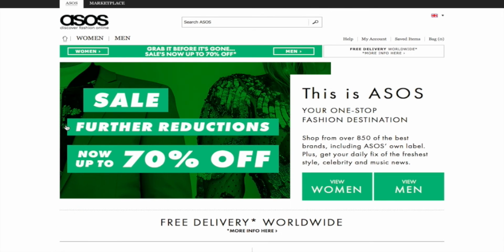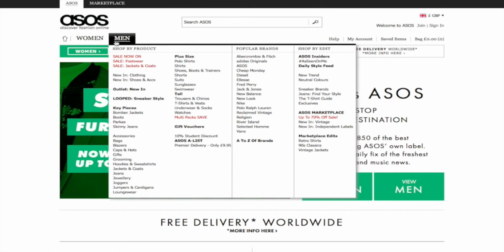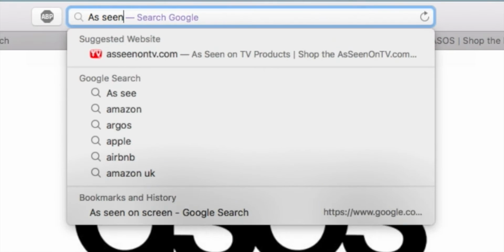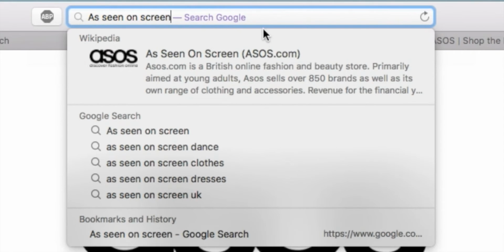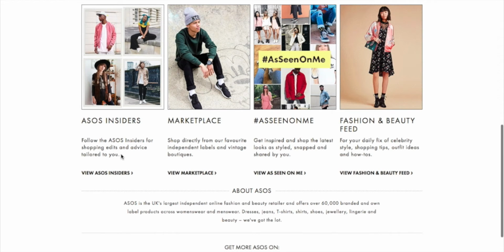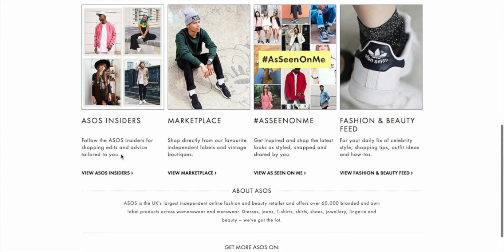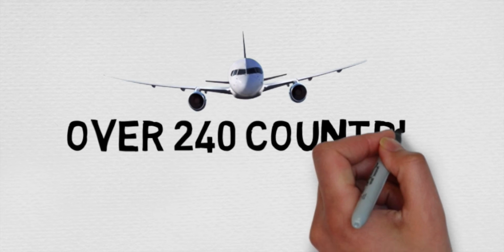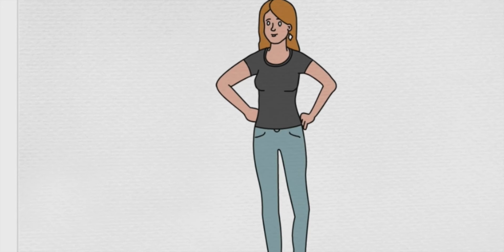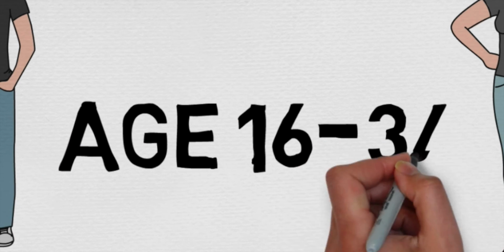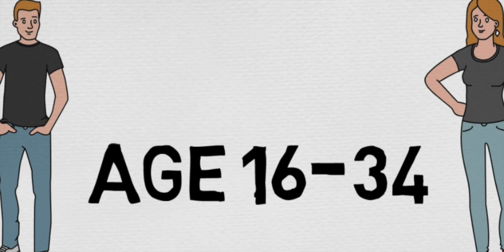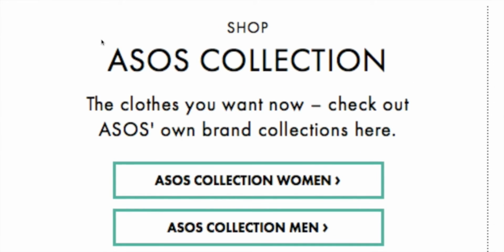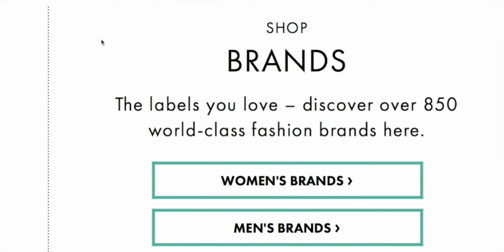ASOS is an online clothing retailer which aims to provide its customers with great fashion at an affordable price. ASOS stands for As Seen on Screen, to highlight the relevance of their fashion from celebrity trends. This is their unique value proposition. ASOS operates in over 240 countries, targeting men and women in the age bracket of 16 to 34, known as the 20-somethings. ASOS retails their own clothing line as well as over 850 other well-known brands.